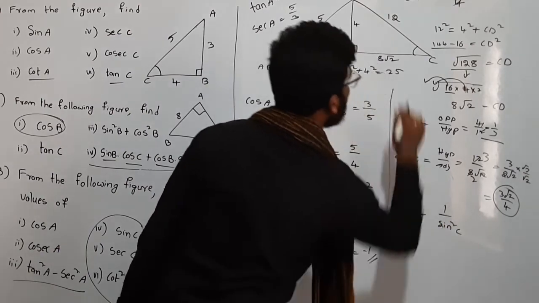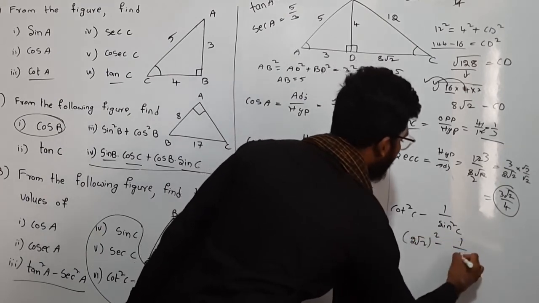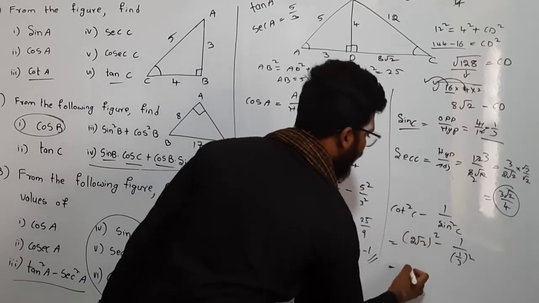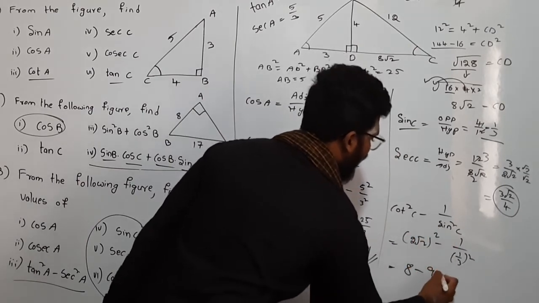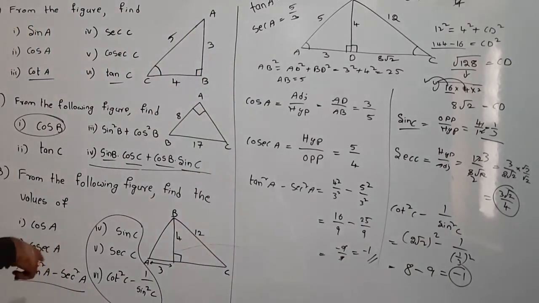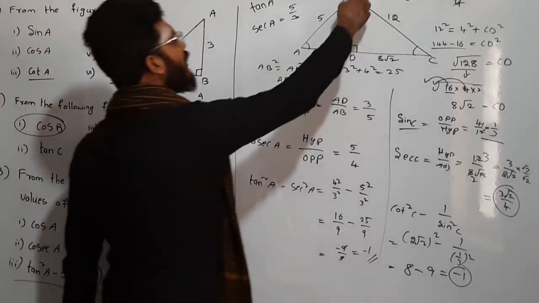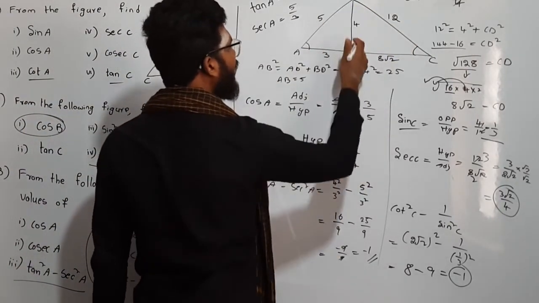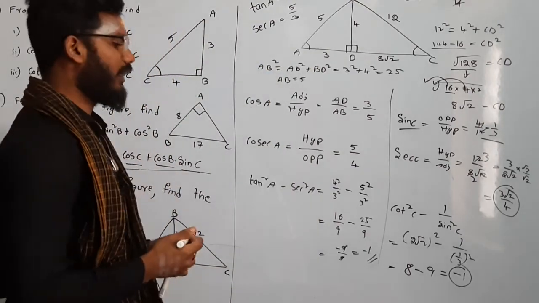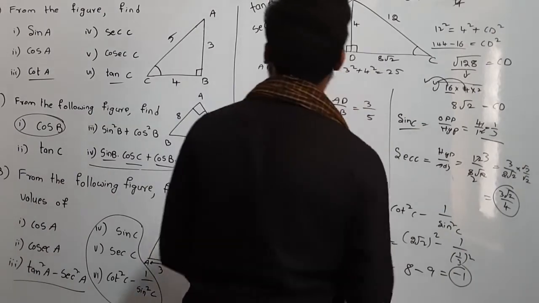So cot square C minus 1 by sin square C. Cot square means cot C whole square. 2 root 2 whole square minus 1 by sin square, 1 by 3 whole square. So 2 root 2 whole square, 2 times 2 is 4, 4 times 2 is 8, minus 9. So you will get minus 1. So this is this one. How do we find cot square C? Whenever it is like this, you have to take only the right angle triangle with that angle. Okay. Next, finally, let us see one more problem.